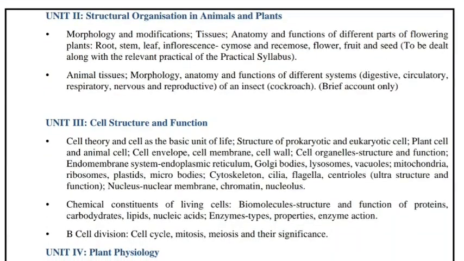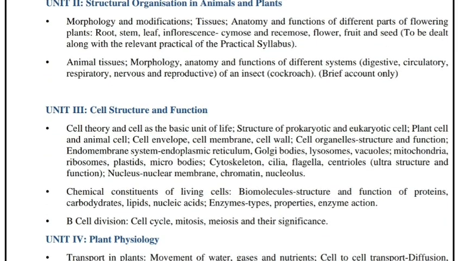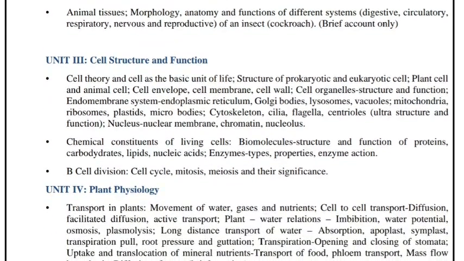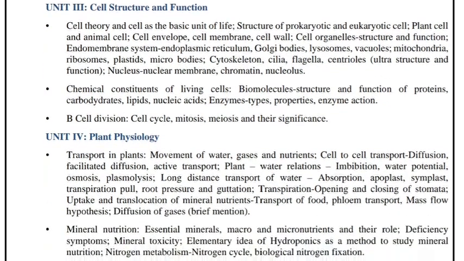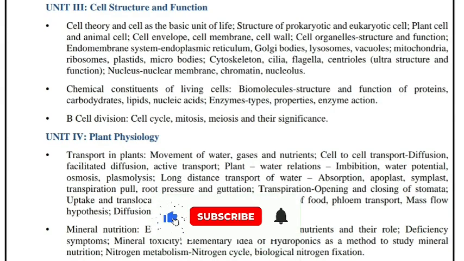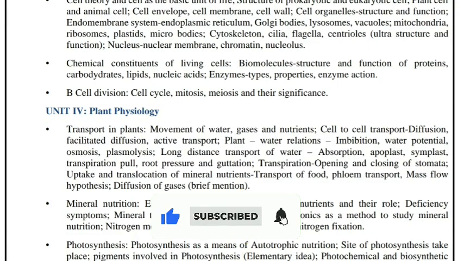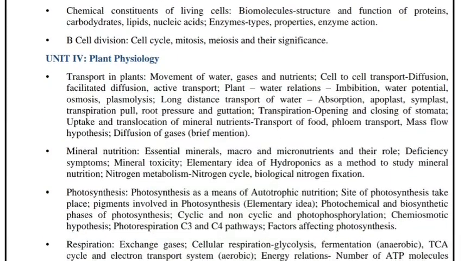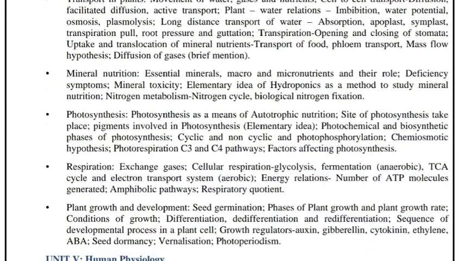Unit third is cell structure and function. In this you have to study cell theory and cell as the basic unit of life, chemical constituents of living cells and cell division. Unit 4 is plant physiology. In this you have to study chapters like transport in plants, mineral nutrition, photosynthesis, respiration, plant growth and development.